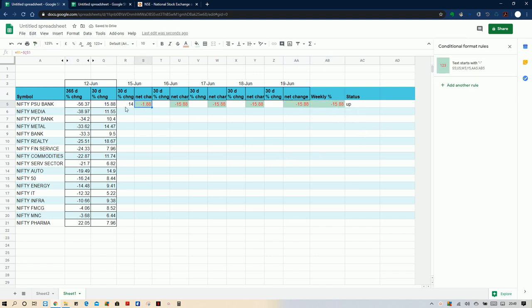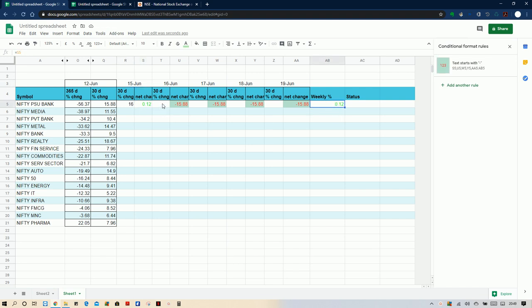Now suppose it is a positive 16, so it will automatically show that the net change is 0.12. Here you can write down the status. The weekly column will give exactly this data, that is the net change. That will be for that day, the 15th June data, which is 0.12.